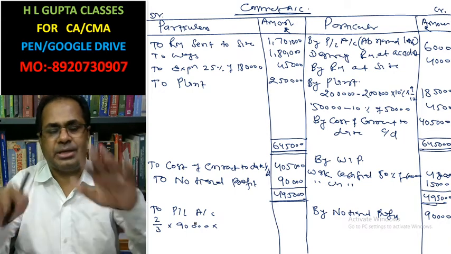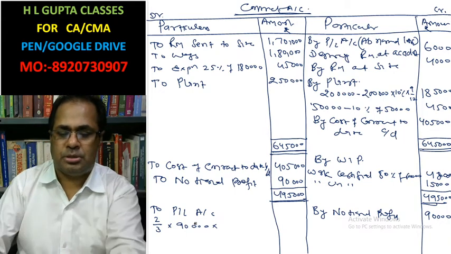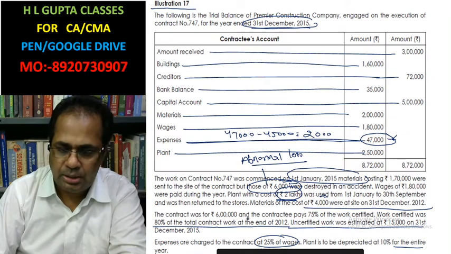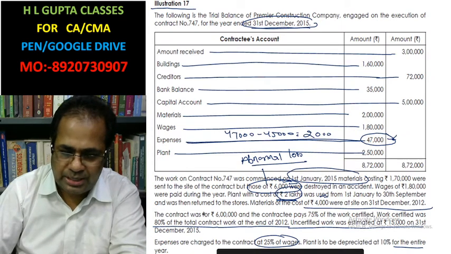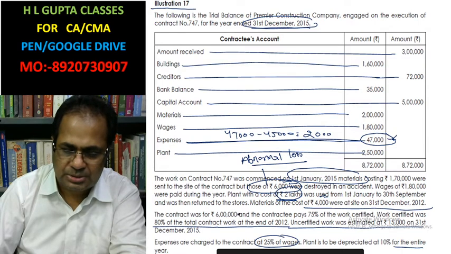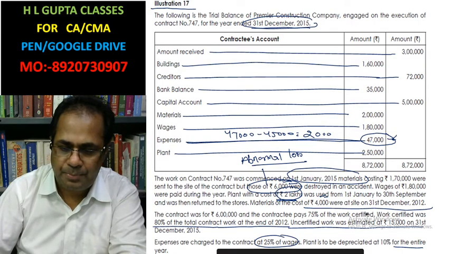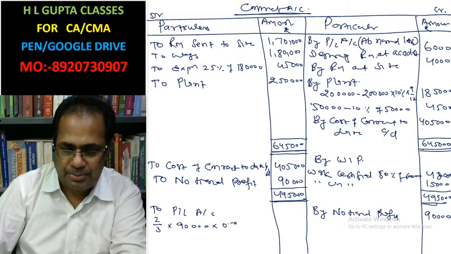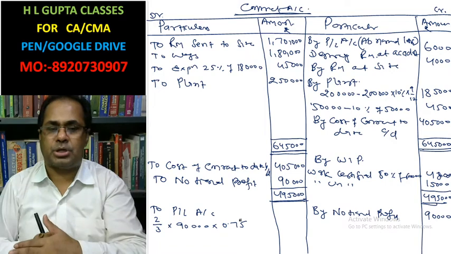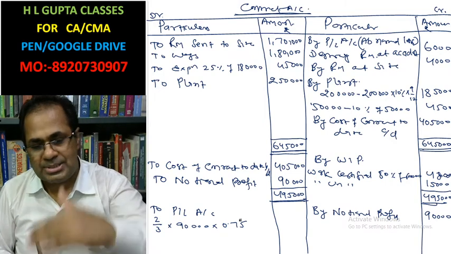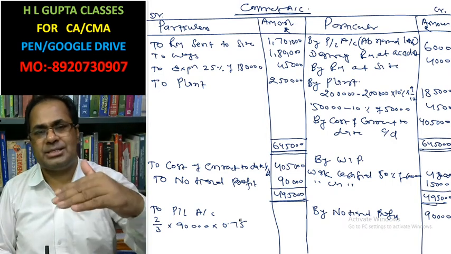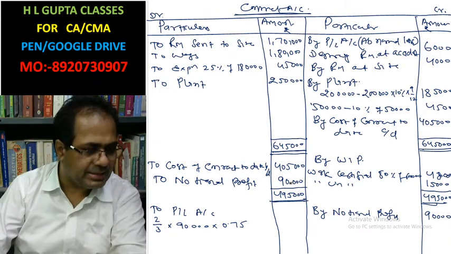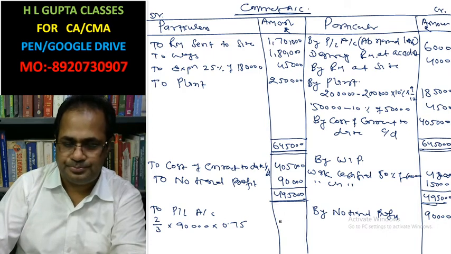75% of work satisfied it received. In the question it is saying 75%. 75% of work satisfied is received by the contractee. Was contract for 6 lakh and contractee pays 75% of work satisfied. That is here 0.75. Cash received divided by work satisfied. So 75% of the work satisfied is the cash received. Okay. In this case, this will be the 45,000.